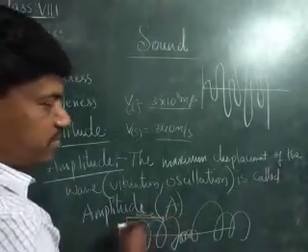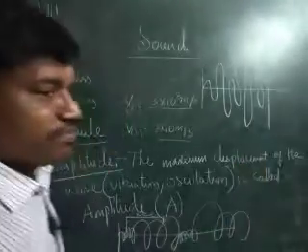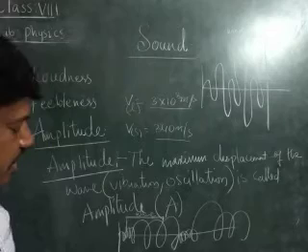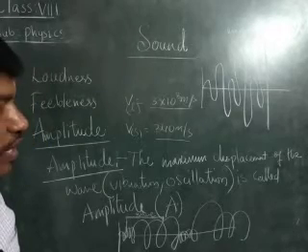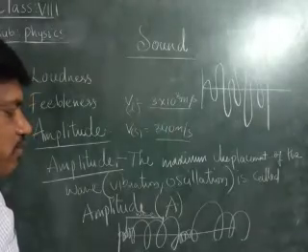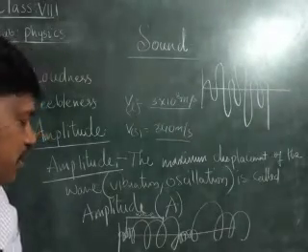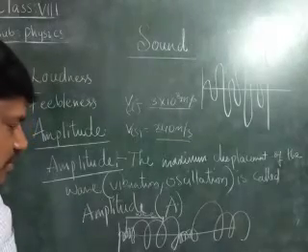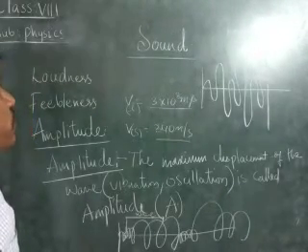If this displacement is very large, if this displacement is more, then we say that is the amplitude. The maximum displacement of the wave, the vibration, or the oscillation is called the amplitude, children.